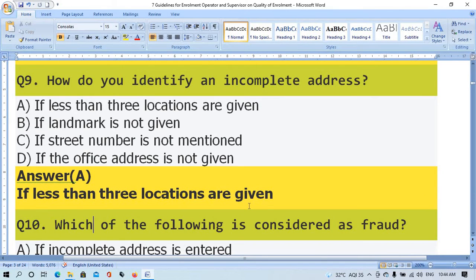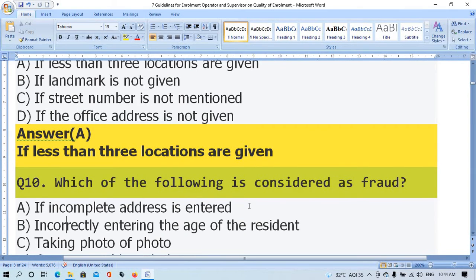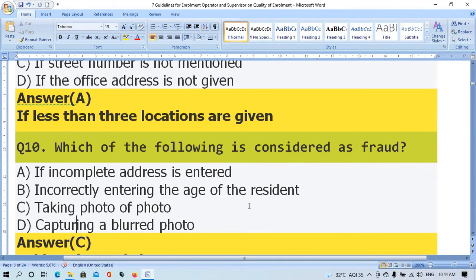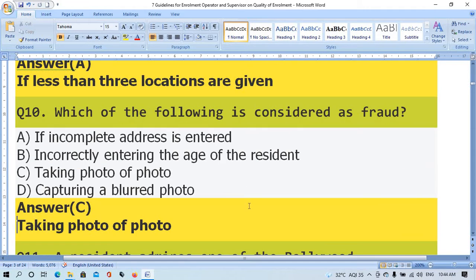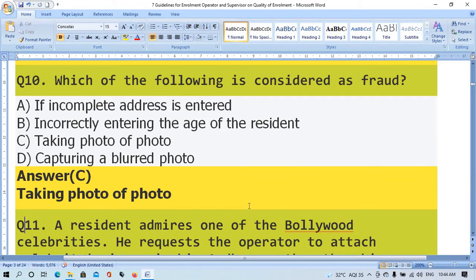Question number 10. Which of the following is considered as fraud? Option A, if incomplete address is entered. Option B, incorrectly entering the age of the resident. Option C, taking photo of photo. Option D, capturing of a billboard photo. The right answer is option C, taking photo of photo.